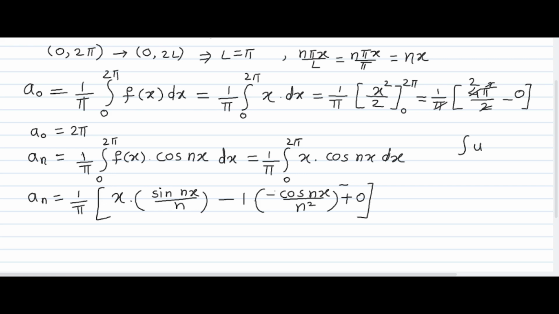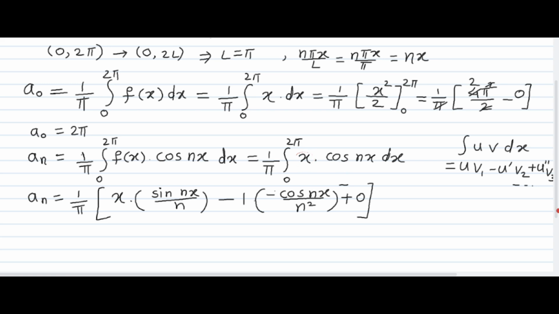I am writing here integration of uv dx, integration by parts generalized rule. This is u v1 minus u dash v2 plus u double dash v3 and so on. Let me explain this one more time. This is our u function and this is our v function.